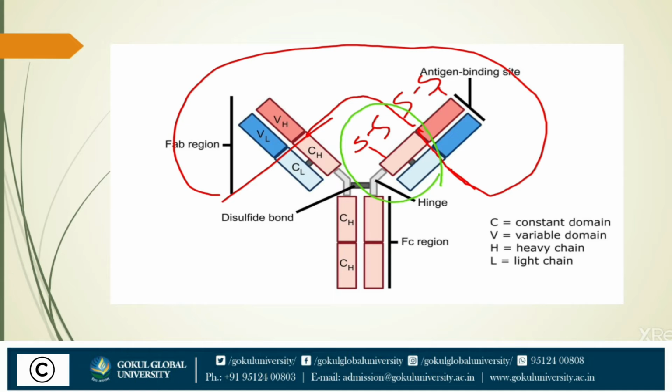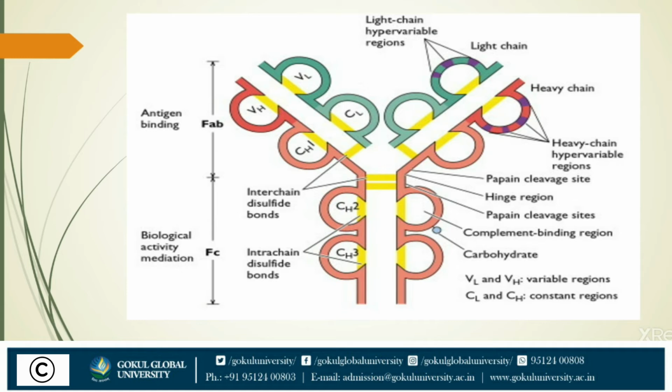The rest of the region is C. Here C stands for constant region because that part of the amino acid sequence remains constant. They do not change, mutation does not take place in those regions. The light chains are smaller chains having a molecular weight of 20,000 to 25,000 and are attached to a heavy chain by disulfide bonds.